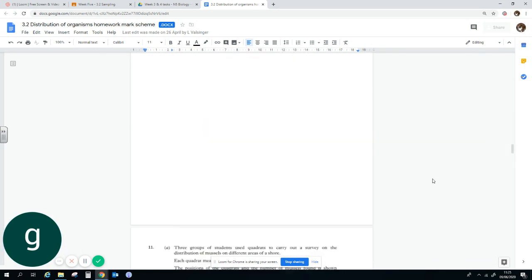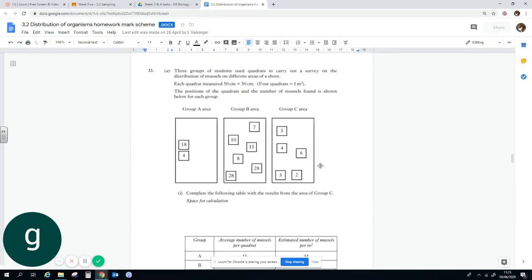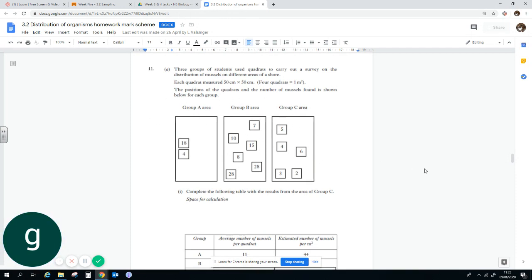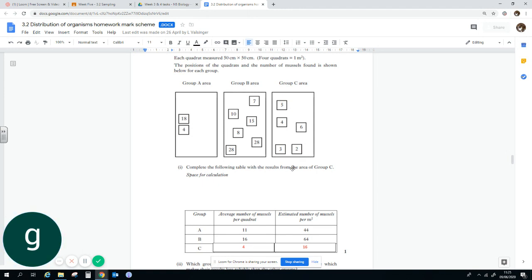So interspecific. Question 11. So we're looking at this, Group A, B, and Group C. Complete the following table with the results from area C. So the average number of mussels per quadrat. 4 plus 5 is 9, plus 6 is 15, plus 5 is 20. If you divide that by 5, you get 4.